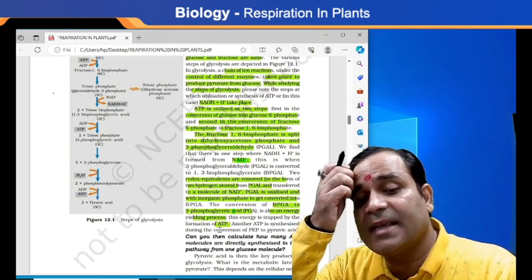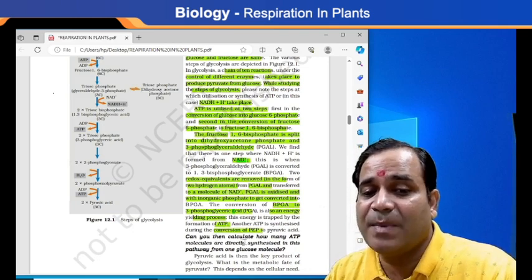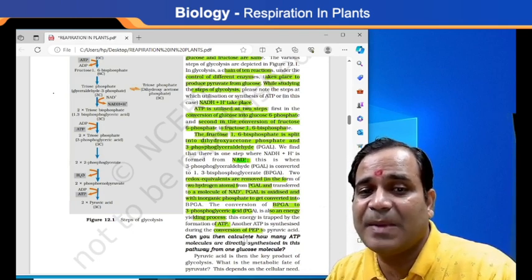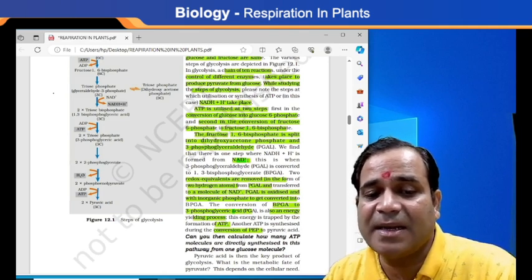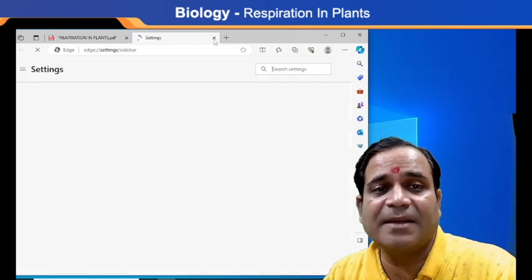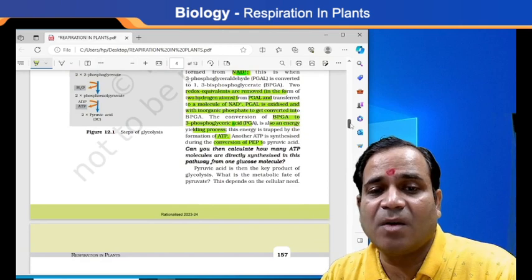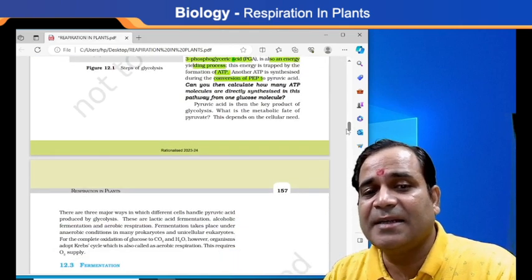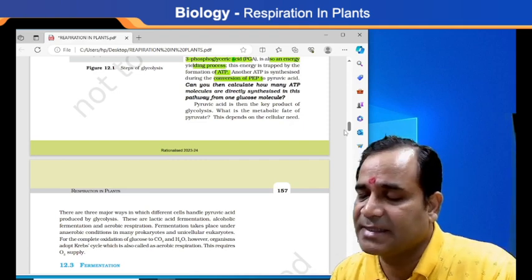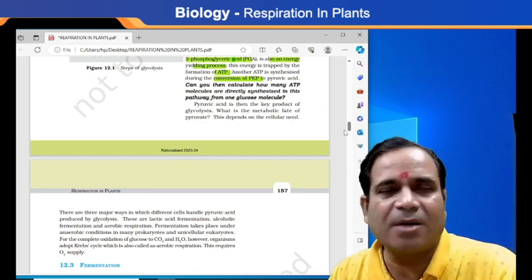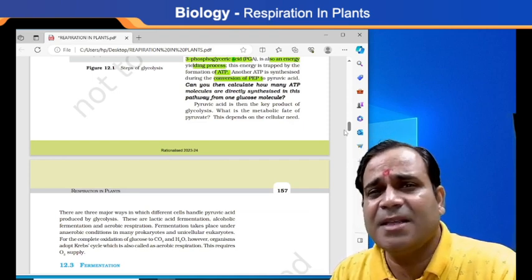Now the question is, how is ATP synthesized during conversion of PEP to pyruvic acid? Can you calculate how many ATP molecules? Wait for a moment. Pyruvic acid is the key product of glycolysis. If the key product is not there, then how would it be possible to form any stored energy, my dear?